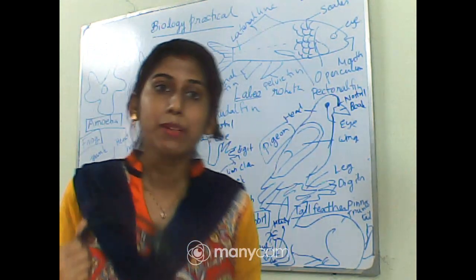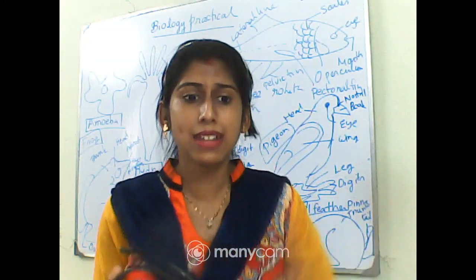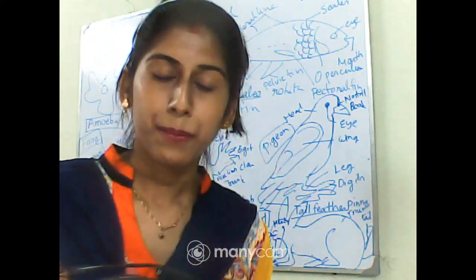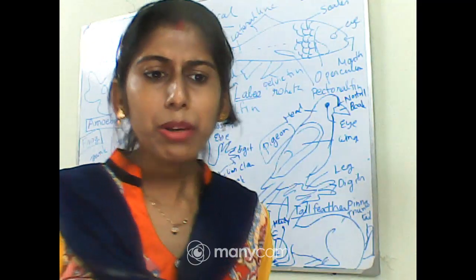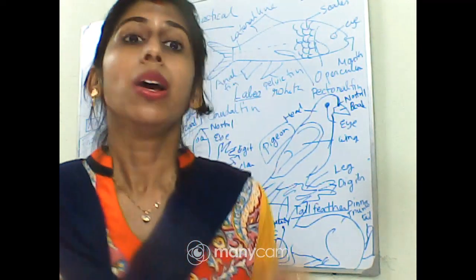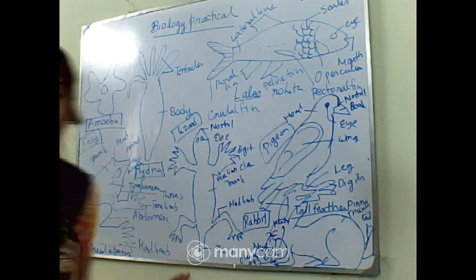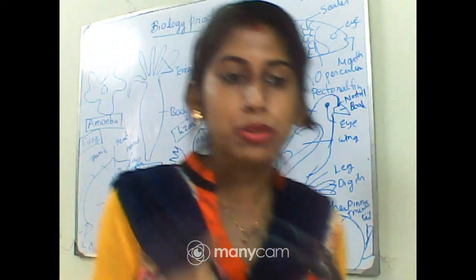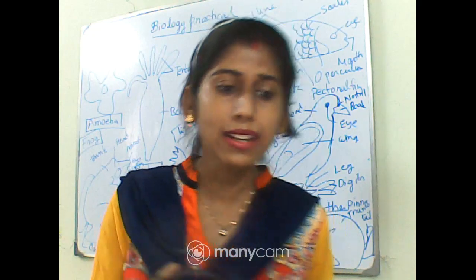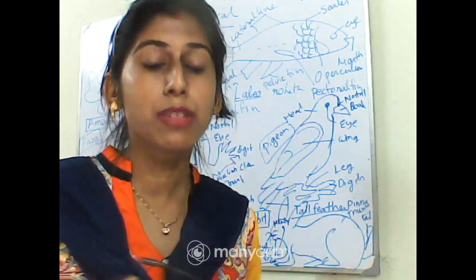And what is the habitat of the amoeba? It can be found in ponds, ditches, lakes, streams, etc., where plenty of organic matter is there. And you can see that they are unicellular and cannot be seen through naked eyes, that is why I have drawn it on the board as they are microscopic. They are slightly grayish in color and very small in size, and they have some contractile vacuole and a large, prominent nucleus.